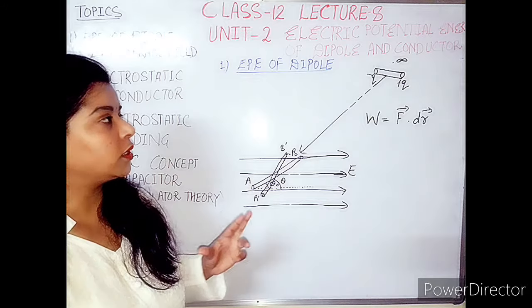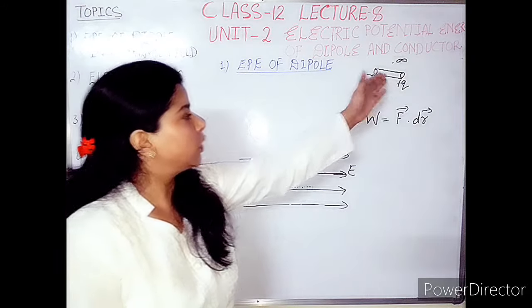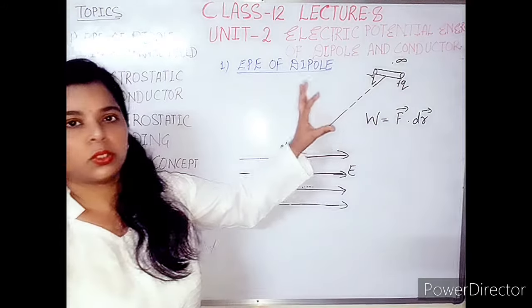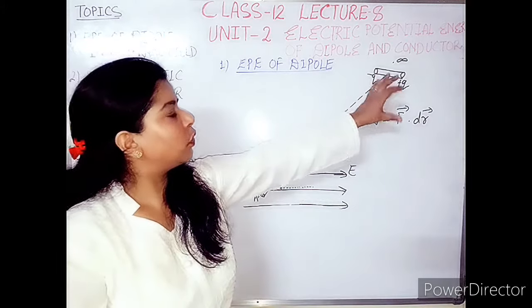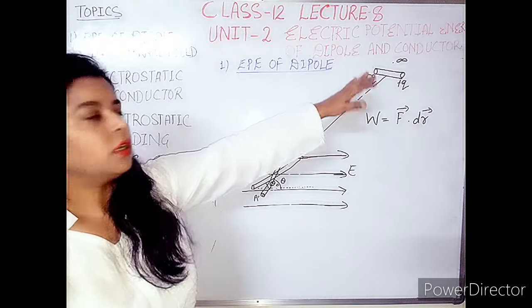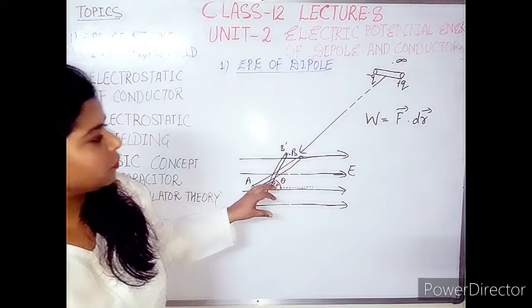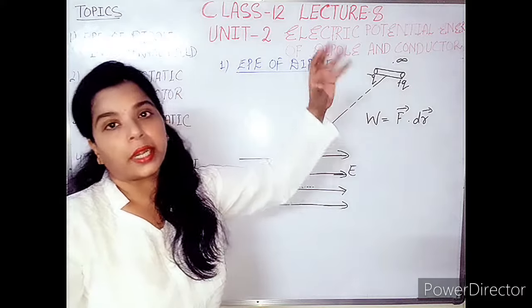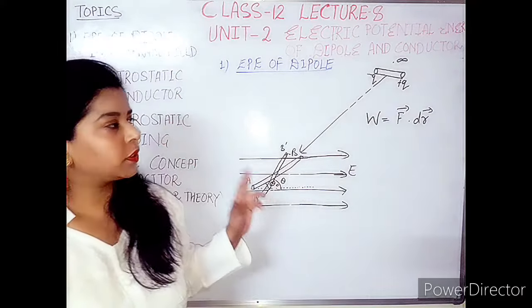I told two methods to bring this charged body into the field. The first method was that these two charges are individual charges, not forming a dipole, which are present at infinity. When they enter the field, then they form a dipole. So this formula is applicable to method number 1, the first method.